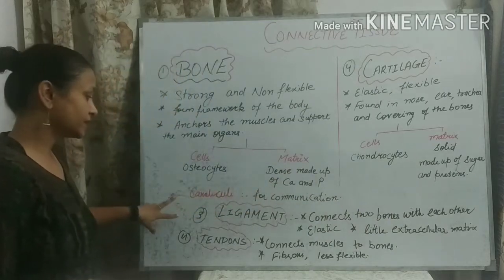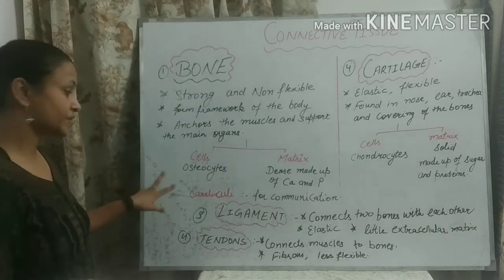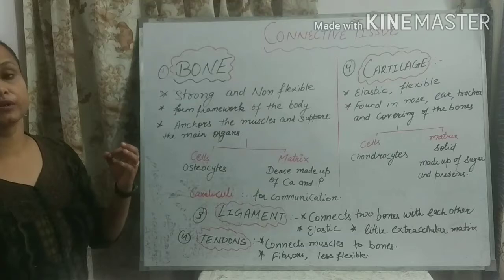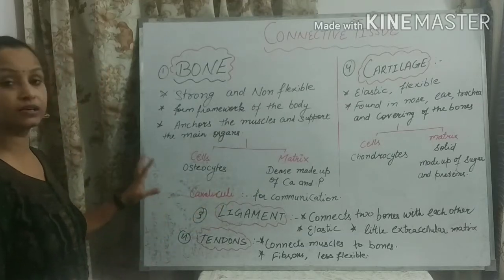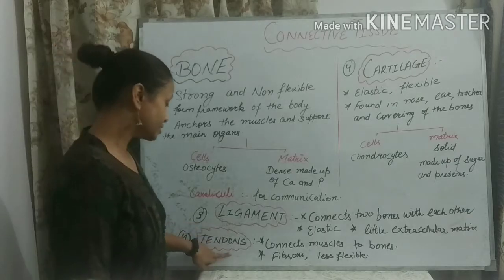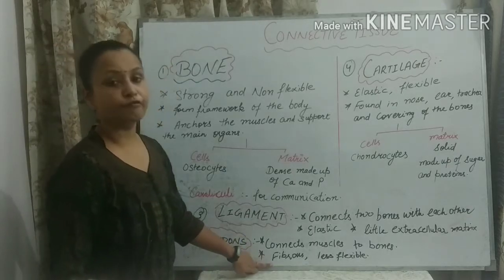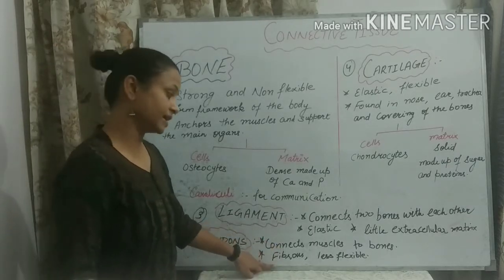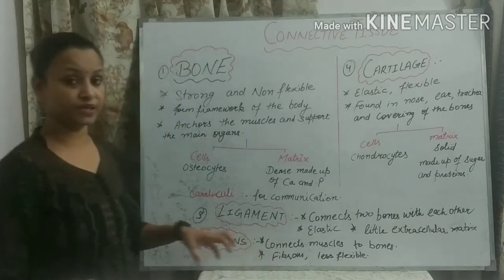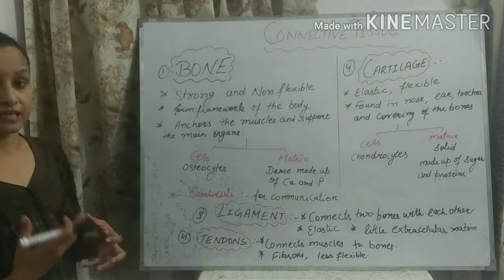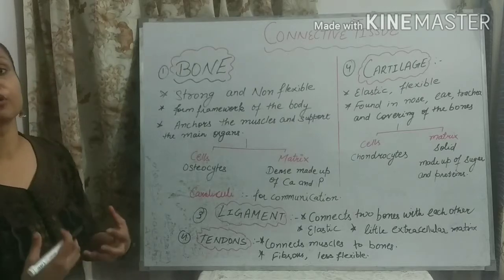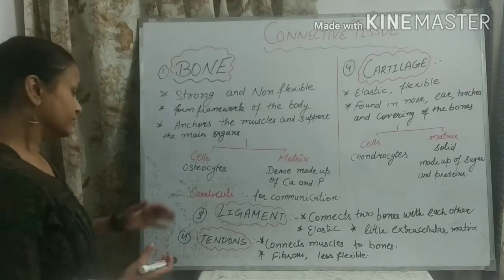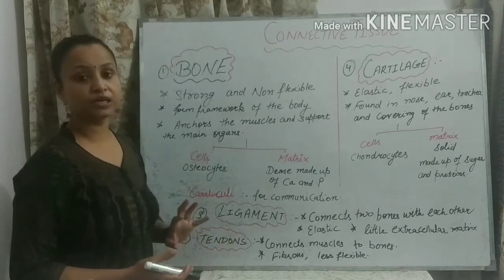The question can come in the exam as a 2-mark question or a 1-mark question, the difference between ligaments and tendons, so mark it important. The nature of tendons is fibrous and they are less flexible, means they do not have the elastic nature, they do not have flexibility, they generally provide strength. Okay, so this is up to the tendons.